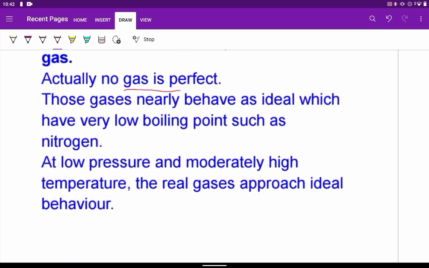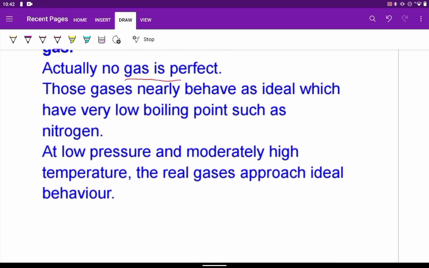At a low pressure and a moderately high temperature, the real gases approach ideal behavior. The reason I just told: when the pressure is very less, the molecules are widely separated, so they don't exhibit intermolecular attractions much, and also the actual volume will tend to be negligible.